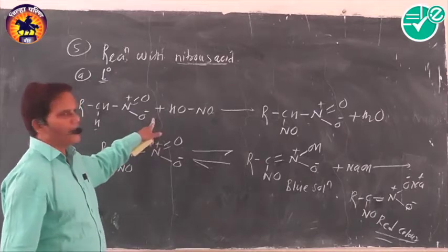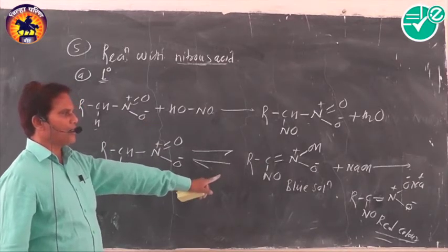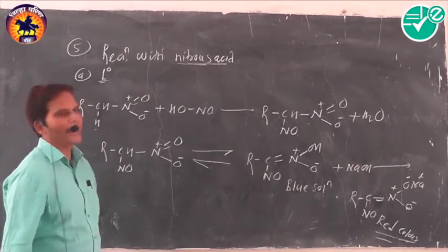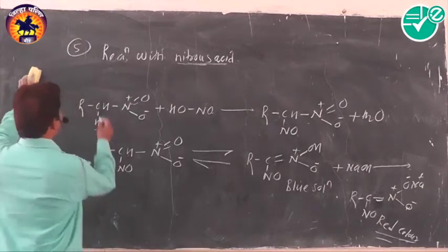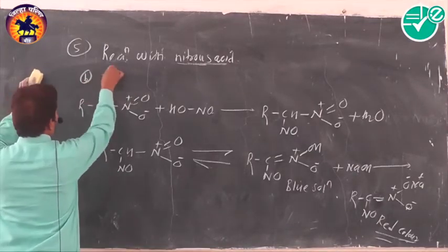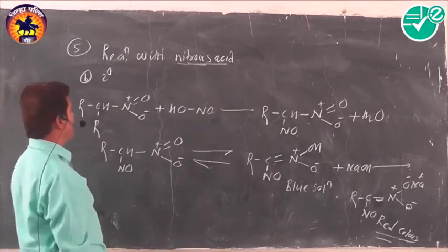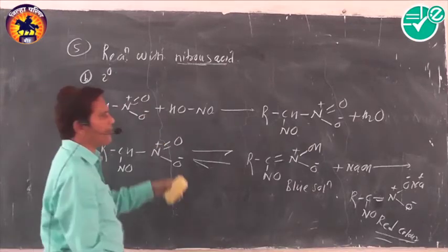Okay, we can easily distinguish a primary nitroalkane because it produces what kind of color? First, it produces a blue solution. This reacts with NaOH and it produces a red color. Okay, then next, secondary nitroalkane. Suppose we use a secondary nitroalkane, and this secondary nitroalkane reacts with nitrous acid, it also produces this nitroso derivative.